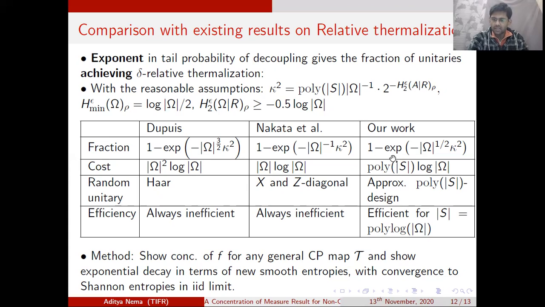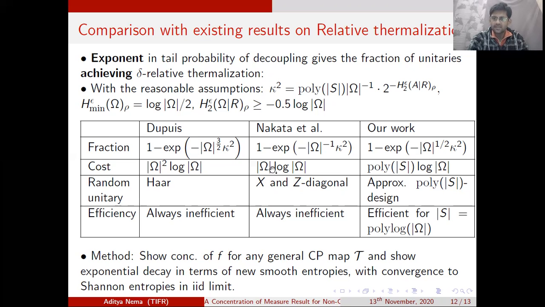Okay, and what is our advantage? Our work in a particular sense is stronger than the previous works, in the sense that the number of random bits that we need to implement our unitaries is much less than that of Nakata et al. and Dupuy et al.